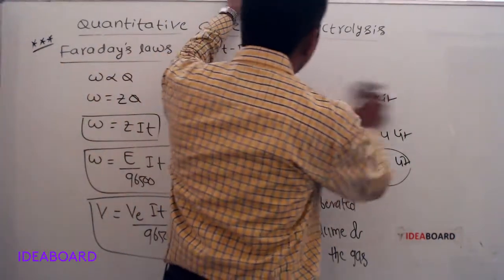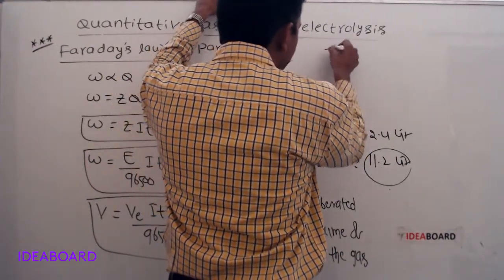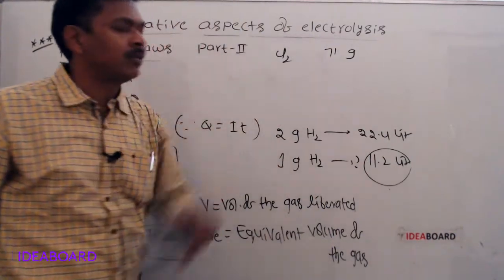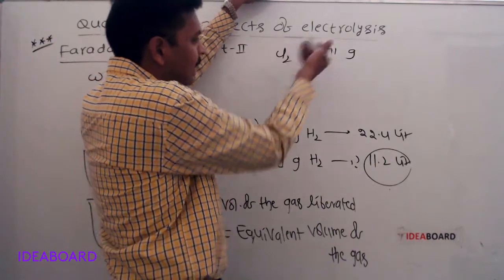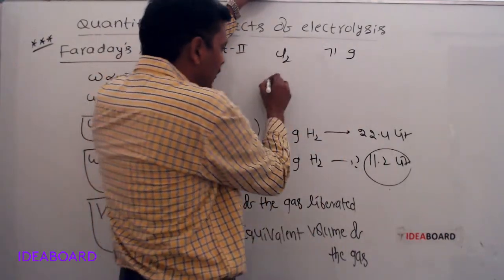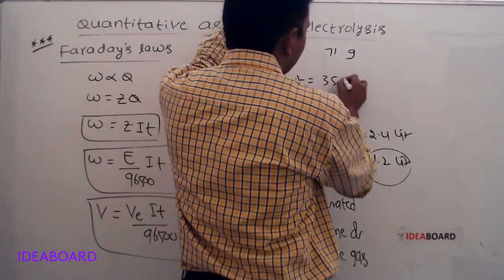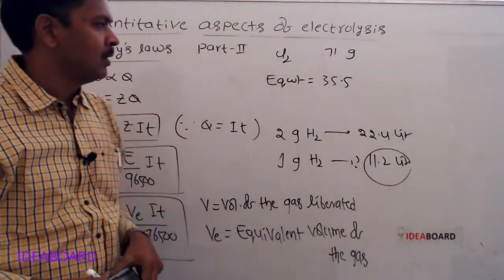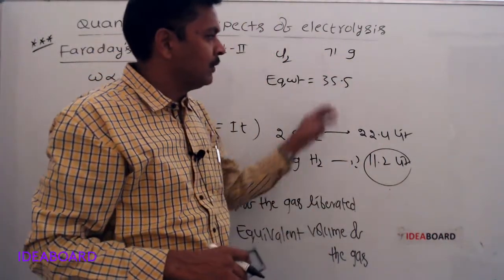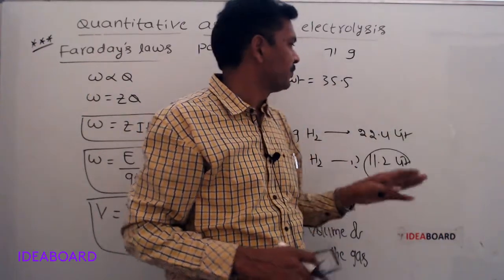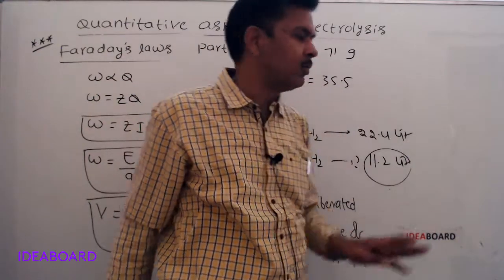Suppose we take chlorine. Its molecular weight is 71 grams. The atomic weight is 35.5. Then for chlorine the equivalent weight is 35.5. The valence of chlorine is 1. We know that equivalent weight is equal to atomic weight by valency. Atomic weight is 35.5, valency is 1. Then equivalent weight and atomic weight are both the same.